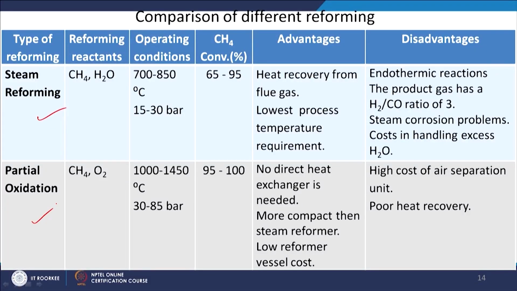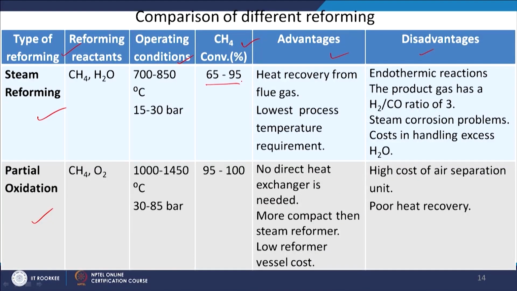Now, we will compare different types of reforming processes. So, steam reforming, partial oxidation, bi-reforming and ATR we will discuss. Here, reforming reactants and operating conditions we have discussed, and methane conversions we will see here, how it changes. All of these have some advantages and some disadvantages. So, that part we will see here.